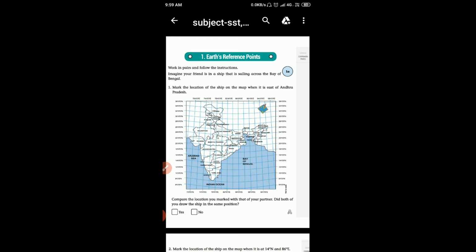Interesting. So, students, our first chapter is Earth's Reference Point. Now, on the first page, work in pair. Work in pair and follow the instruction. Imagine your friend is in a ship that is sailing across the Bay of Bengal.